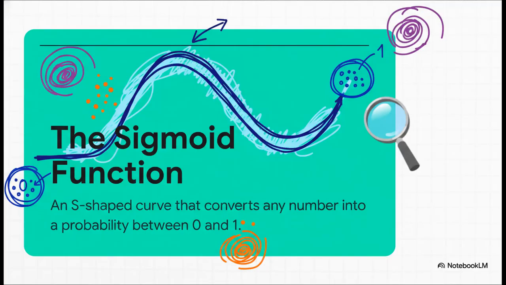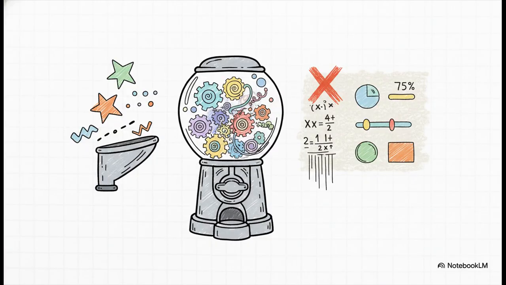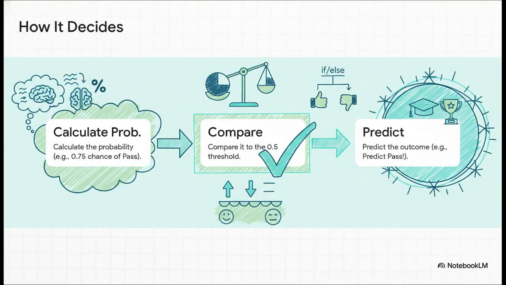The secret is this really cool-looking S-shaped curve. It's called the sigmoid function, and its job is super specific. It takes any number you give it, any number, positive, negative, huge, tiny, and it just squishes it so it fits neatly between 0 and 1. Seriously, you don't need to worry about the math formula behind it. Just think of it as a probability converter. It's like a machine that takes in a random number and spits out a perfect probability on the other side. Simple as that. And once you have that probability, the decision part is actually a piece of cake.